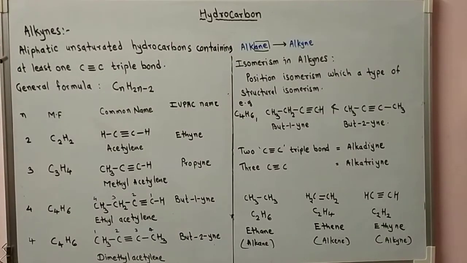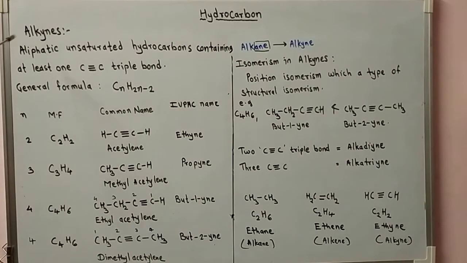Alkynes. So the next hydrocarbon in this chapter: alkynes are aliphatic unsaturated hydrocarbons containing at least one carbon-carbon triple bond in their molecule. This is the definition of alkynes. Alkynes have the general formula CnH2n-2, where n is the number of carbon atoms.